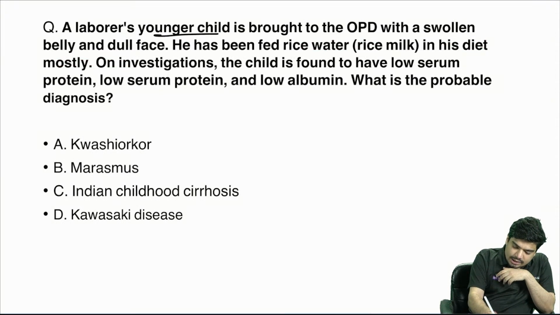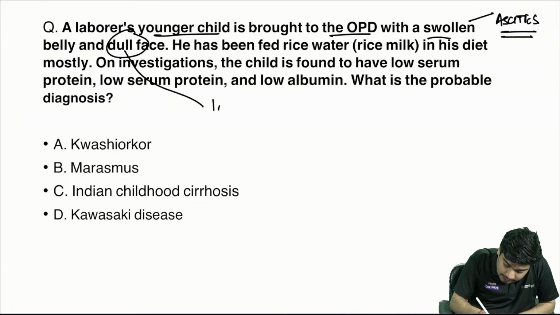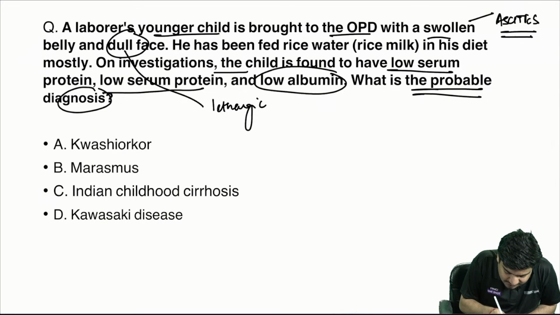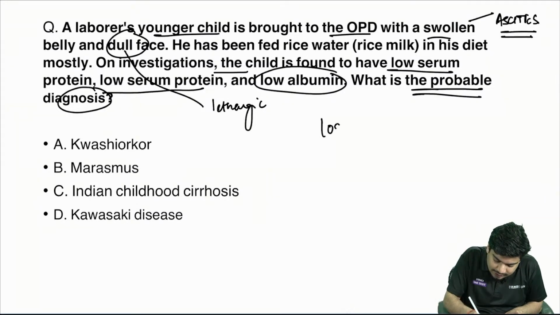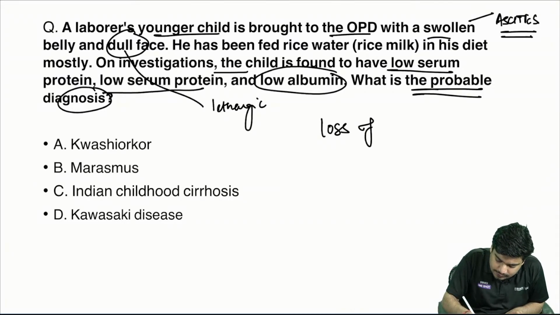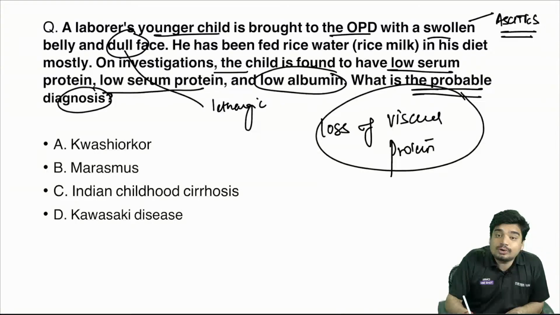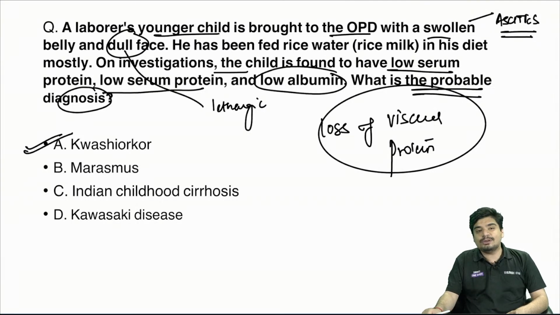A young child is brought to the OPD with a swollen belly and dull face. See, swollen belly is what? Ascites. Dull face, lethargy. Child is found to have low serum protein and low albumin. What is the diagnosis? Very important. They are directly telling you there is a loss of visceral protein. And loss of visceral protein is seen where? Exactly. This is going to be Kwashiorkor.